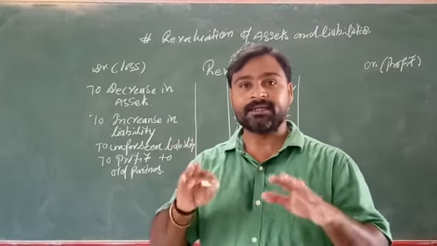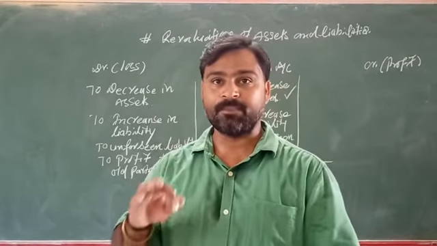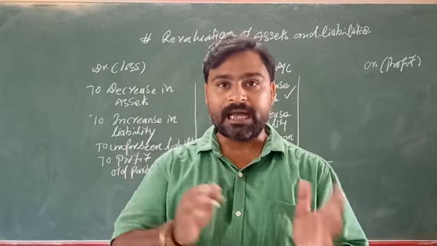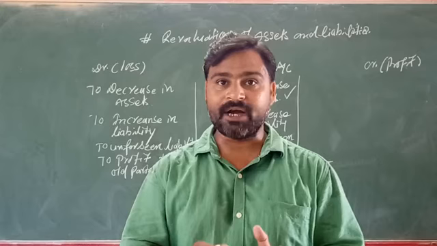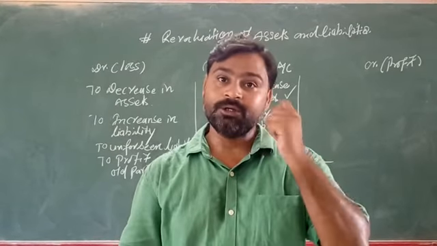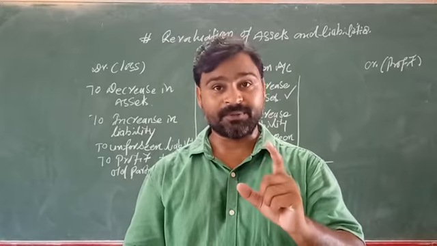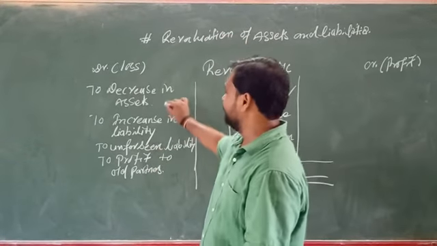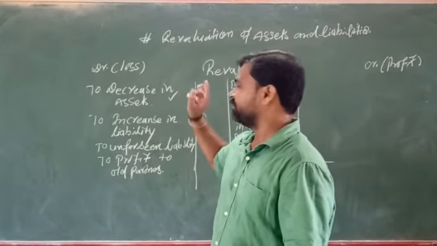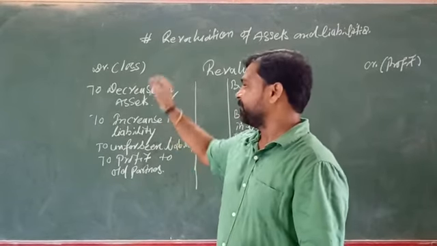If there is a decrease in assets, suppose you have bought a car for 8 lakh rupees. Now, at the time of revaluation, the value of the car has decreased from 8 lakh to 7 lakh 50,000. Now you have a loss of 50,000. So we are writing here decrease in assets. If the value of assets decreases, that will be a loss for you. So you will write it on this side, the debit side.